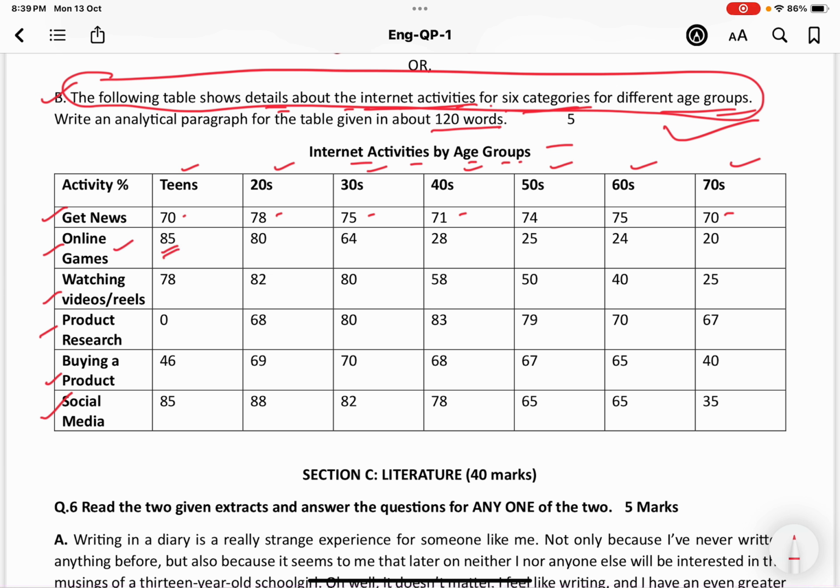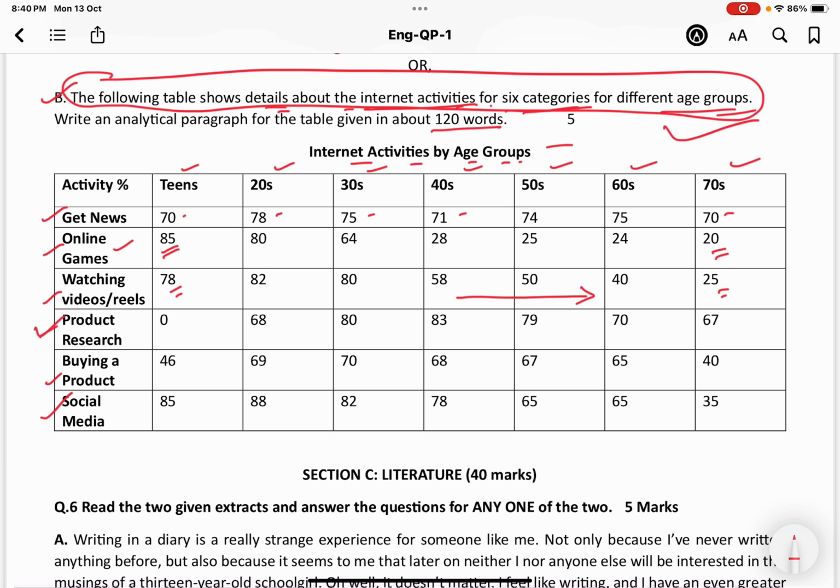You can see online games is more popular among teens, that is 85%, and it is least popular among the people in their 70s, that is only 20%. Once again, watching videos and reels is also following the same trend, 78% in teens and 25% in 70s, and it is decreasing with increasing age.